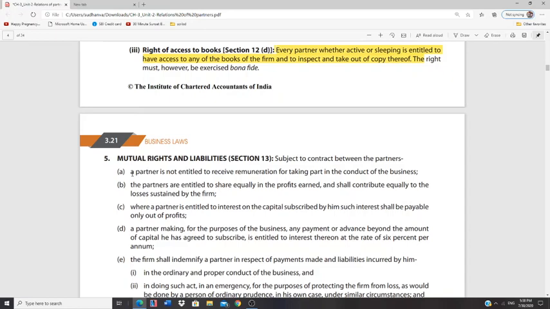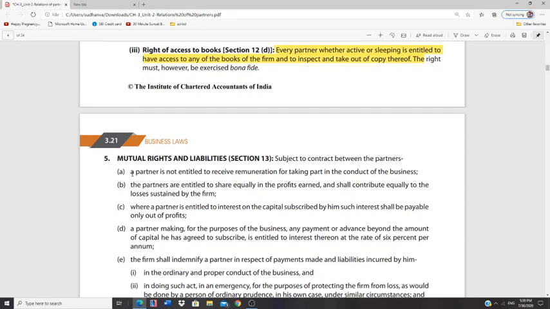During losses, this particular partner cannot ask the firm to pay him interest. In case of absence of profits, this particular partner should not force the other partners to pay him interest on the capital contributed by him, even though the firm is in losses. The interest on capital is usually paid only during profits.